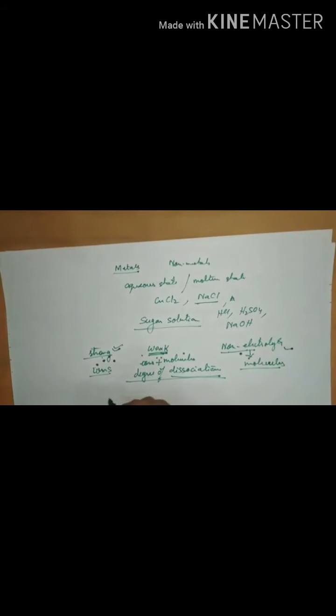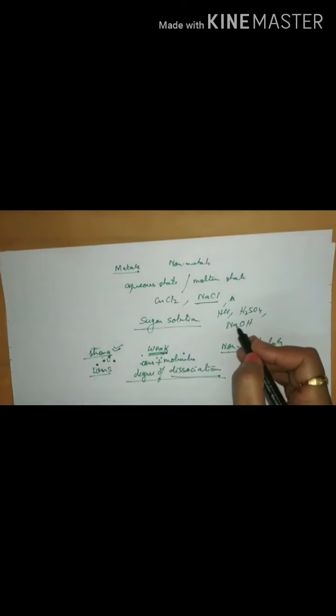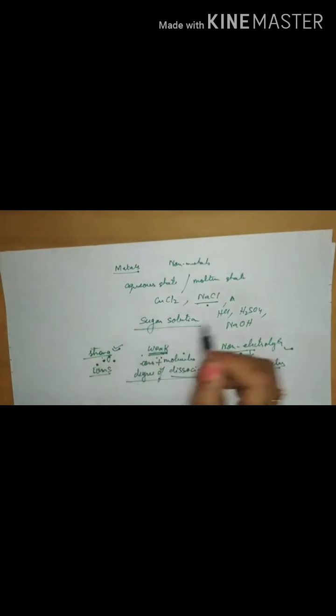Some of the examples for strong electrolytes are all strong acids: hydrochloric acid, sulfuric acid, nitric acid; strong bases: sodium hydroxide, potassium hydroxide; salt solutions: sodium chloride solution, copper chloride solution, lead bromide solution, copper sulfate solution. Weak electrolytes are normally the weak acids like carbonic acid, acetic acid, oxalic acid. Weak bases: ammonium hydroxide, calcium hydroxide; ammonium salts: ammonium chloride, ammonium carbonate.